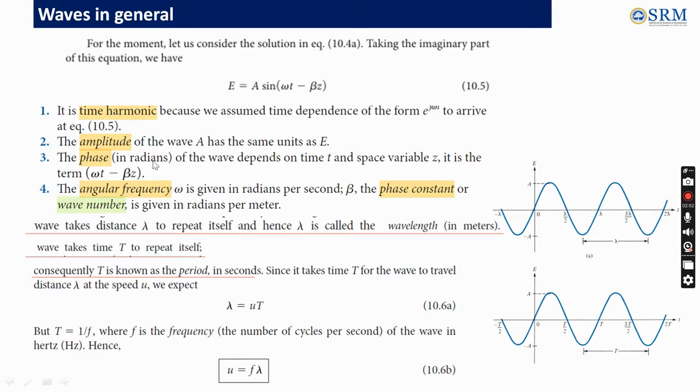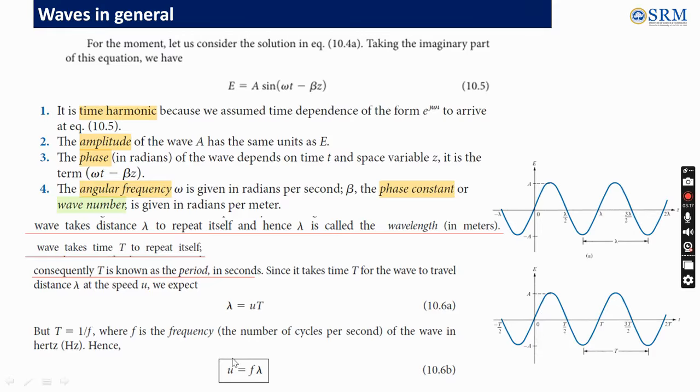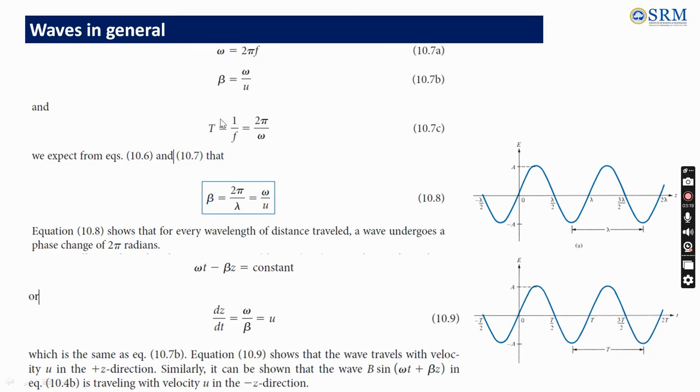If I substitute everything here, for omega it is 2 pi f, and for u we substitute f lambda. Then f gets cancelled, and I will get 2 pi by lambda for the phase constant.